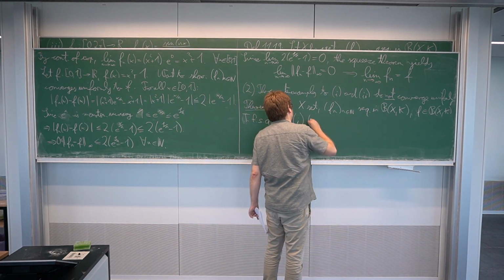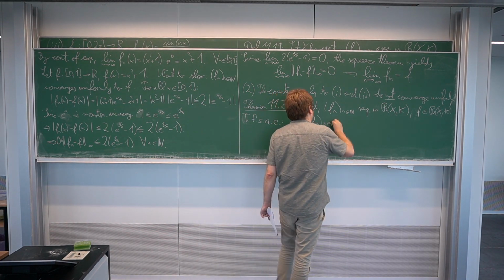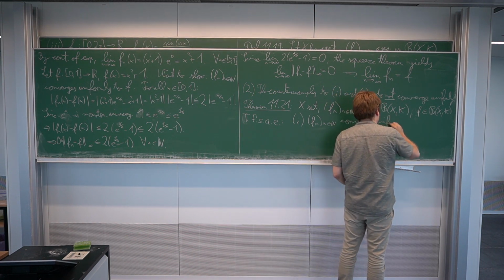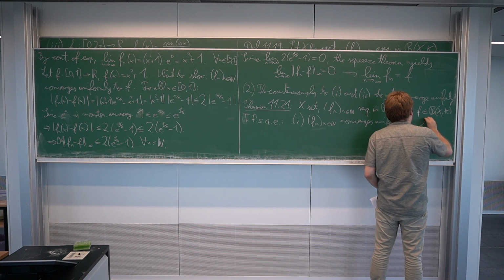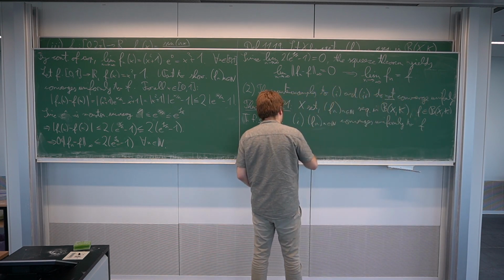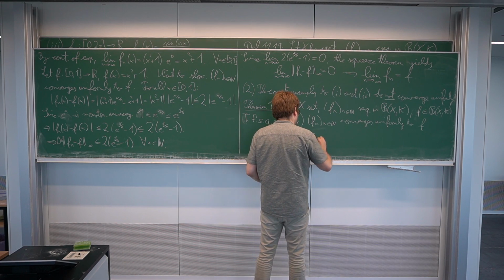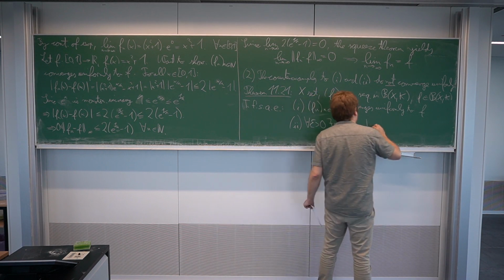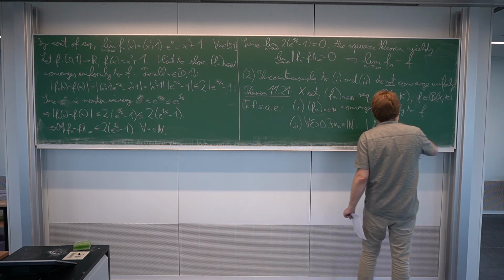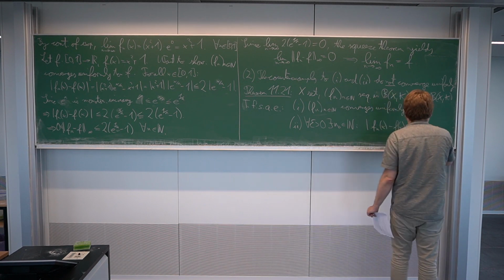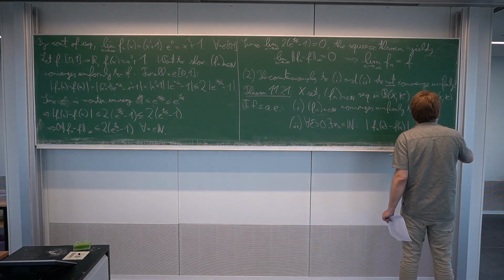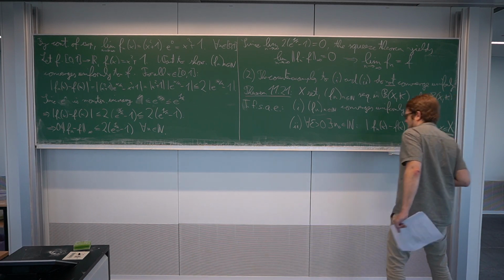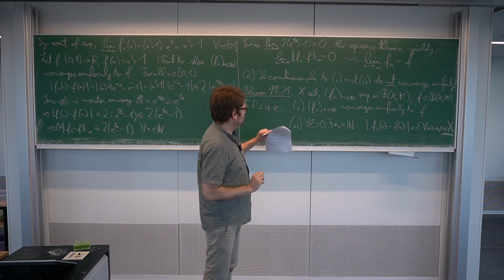1, the sequence converges uniformly to f. 2, for each epsilon bigger than 0, there exists an n0 in N such that the absolute value of fn of x minus f of x is smaller than epsilon for all n bigger than or equal to n0 and for all x in X. This is the crucial part here, and I will explain more about this and give you an idea of how to prove this after I erased.